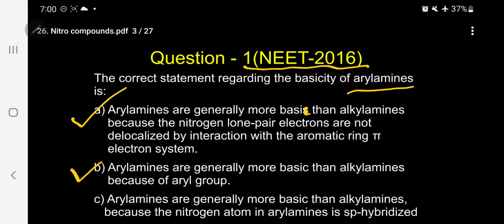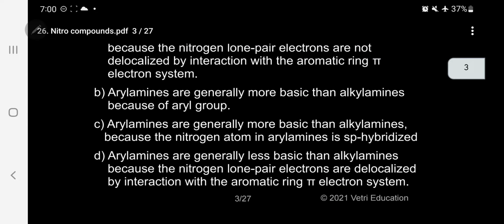B. Aryl amines are generally more basic than alkyl amines because of aryl group. C. Aryl amines are generally more basic than alkyl amines because the nitrogen atom in the aryl amine is sp hybridized. D. Aryl amines are generally less basic than alkyl amines because the nitrogen lone pair electrons are delocalized by interaction with aromatic ring pi-electron system.